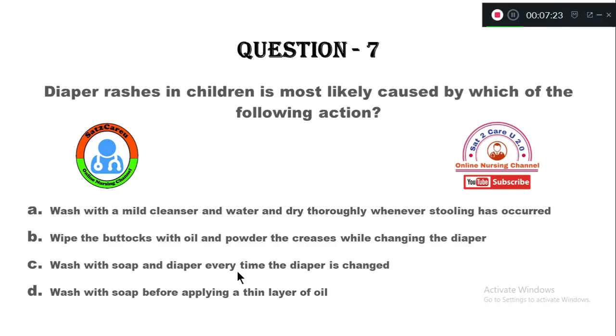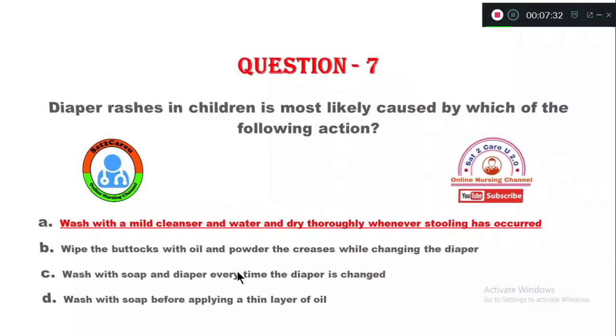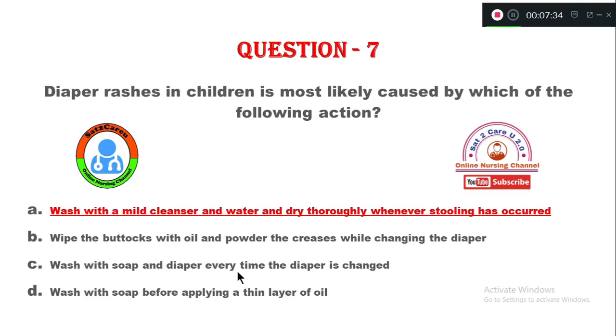So when a child is having diaper rashes, to prevent, what action you need to do? The right answer is option A. We need to wash with mild cleanser and water and dry thoroughly whenever stooling has occurred. That is the right answer here.